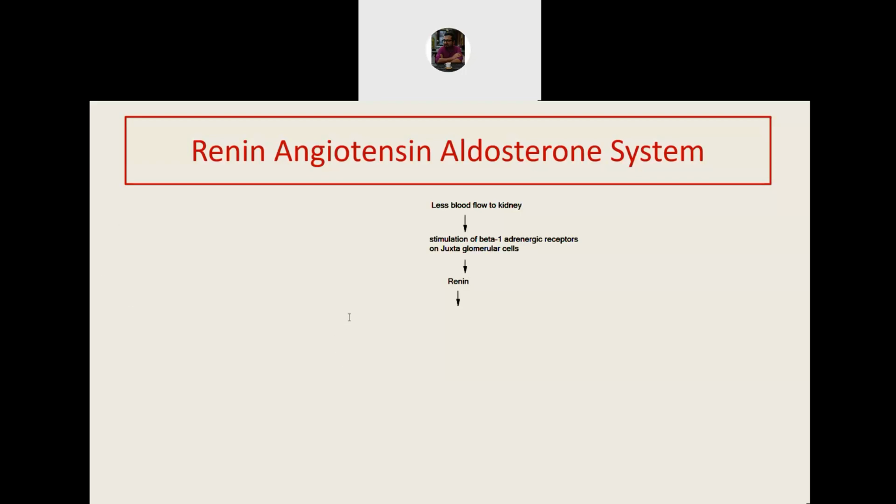It is a proteolytic enzyme, a protease that splits the plasma protein angiotensinogen into a smaller protein, angiotensin 1. Angiotensin 1 is inactive and it is converted by another enzyme called angiotensin converting enzyme into the active fragment angiotensin 2.